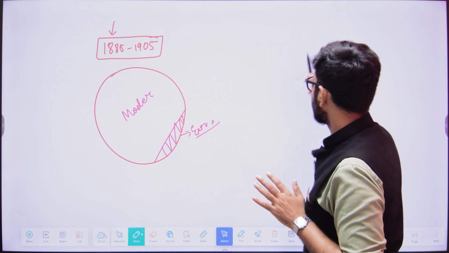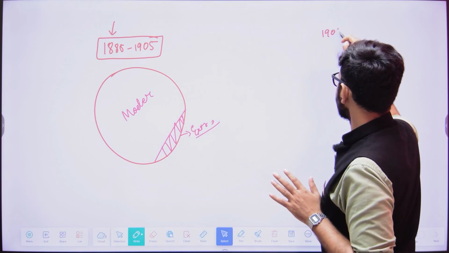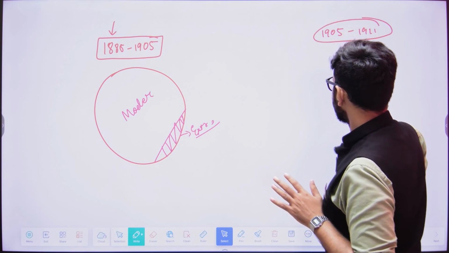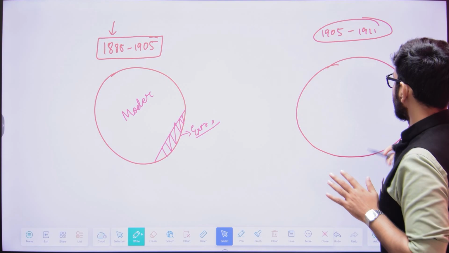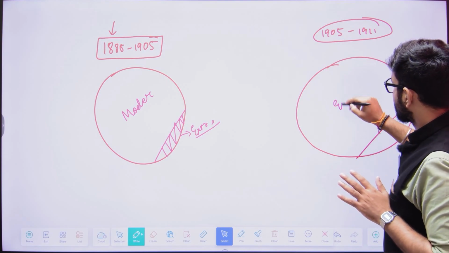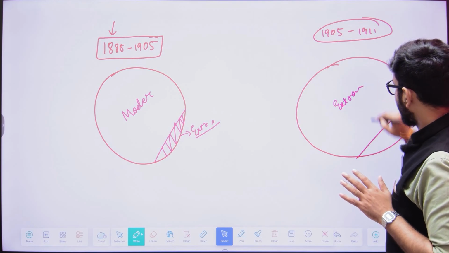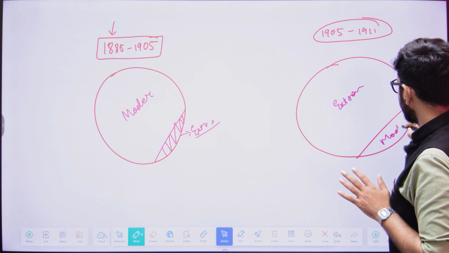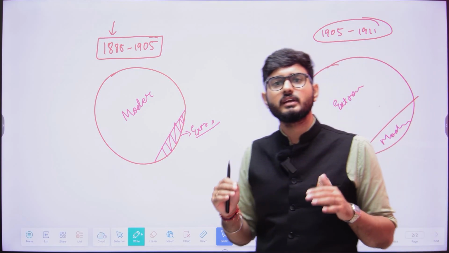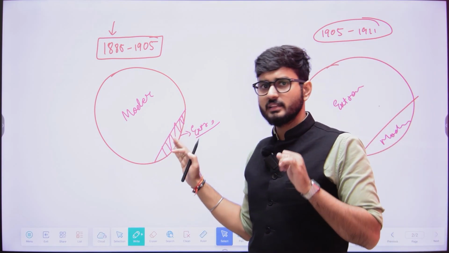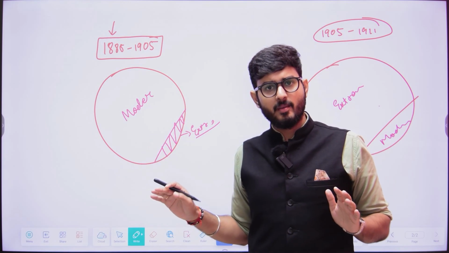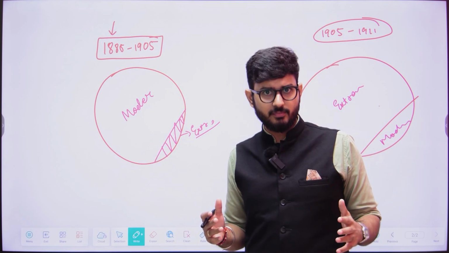However, by the time period of 1905 till 1911, what do we see is that the extremists were in majority and the moderates were in minority. It means the power of the extremists was increasing. So what do we understand? The extremists were there, however they were not in majority.